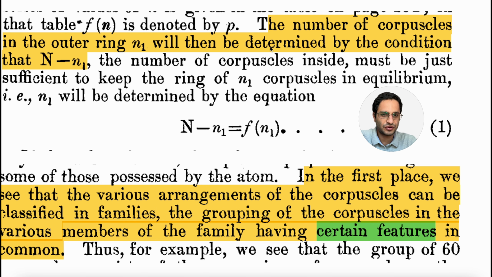He's trying to explain chemistry, but he was actually writing this. The number of corpuscles in the outer ring, n1. So the outer ring is what we know today as valence electrons, and they are determined by the conditions at n minus n1, and then he tries to explain things as a function of n1. But n1 is the number of electrons in the outer ring, and he's correctly saying that this is chemistry. In the first place, we see that the various arrangements of the corpuscles can be classified in families. The grouping of the corpuscles in the various numbers of the family having certain features in common. Interesting, right? Certain features.